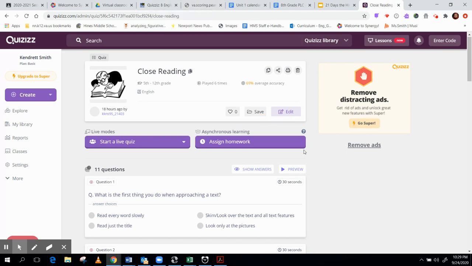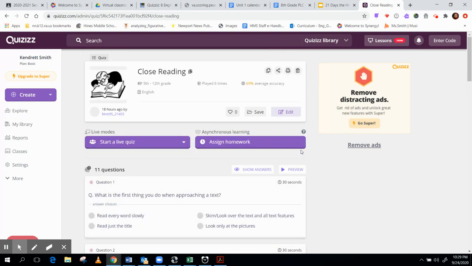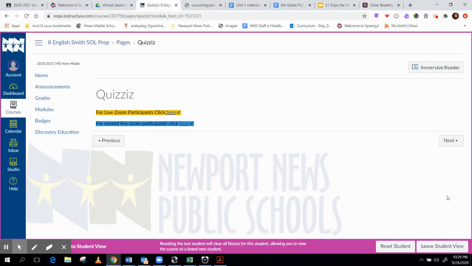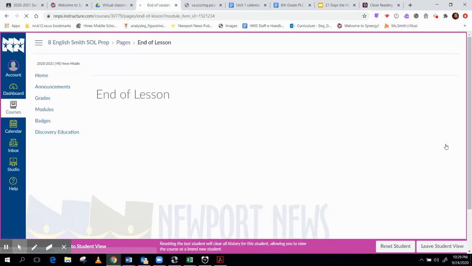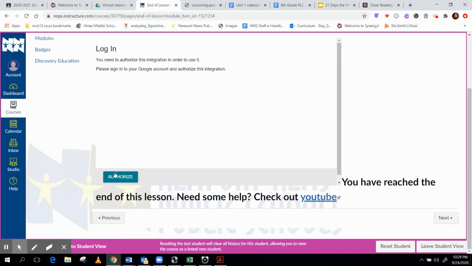And this is what the quizzes will look like, and it is about close reading. After you have done the quizzes, you have finished the September 14th through the 24th lesson.